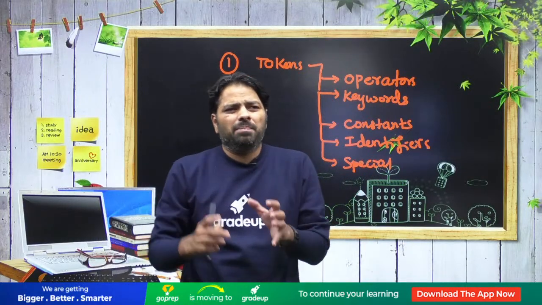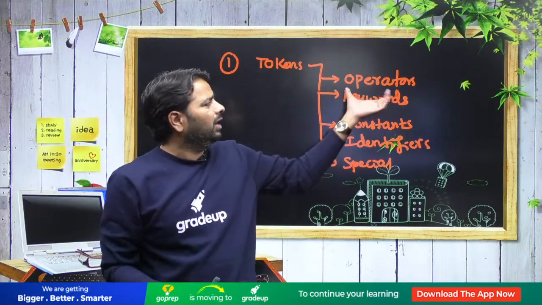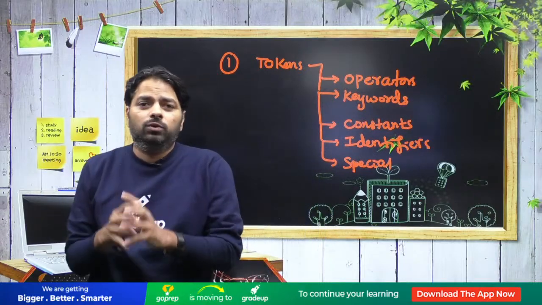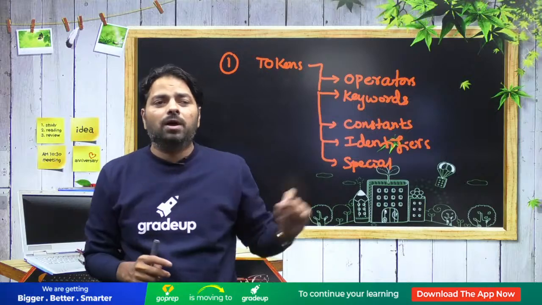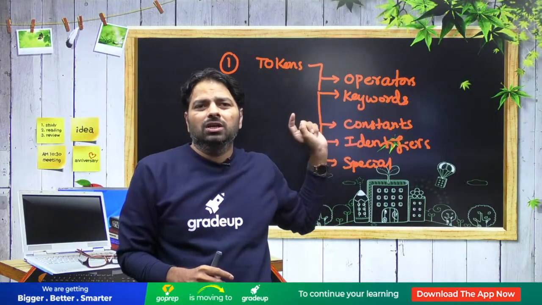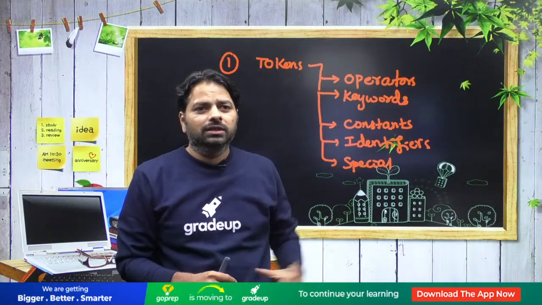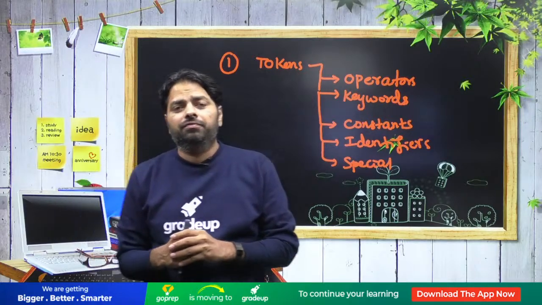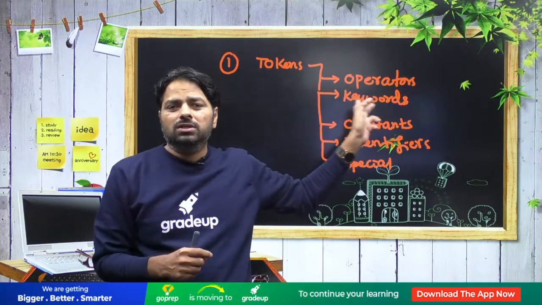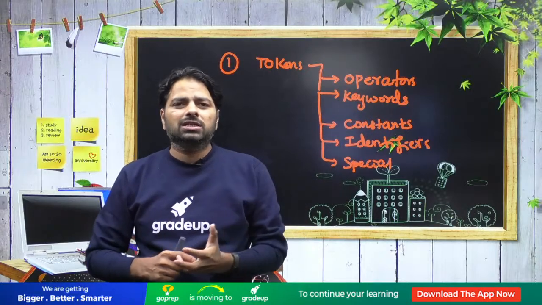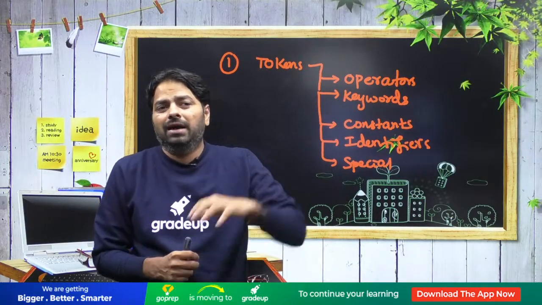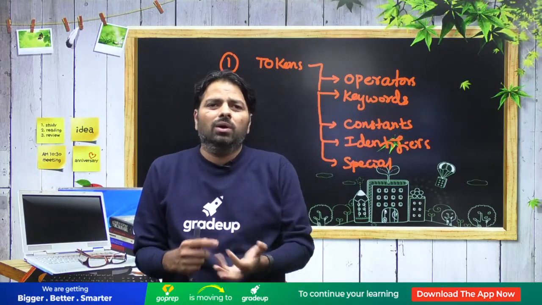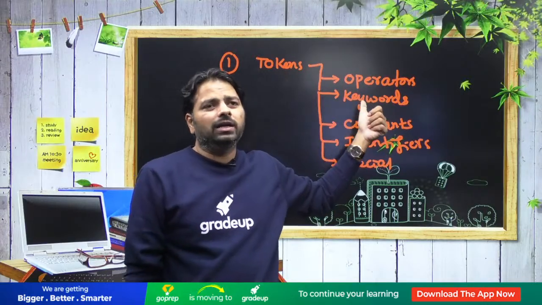Like operators, you have plenty of operators, but they are finite, and you should learn all of them, because they have precedence rules, and if you are not aware of the precedence rules, there can be a problem in the exam, because in C language you have many kinds of operators. And the second one, keywords. You have 32 keywords. If you are not aware of these keywords, first learn about them, because they might ask about structures, unions, or control statements. All of them use different keywords, right? You have the const keyword, volatile, and so many types of keywords, so learn all of them.